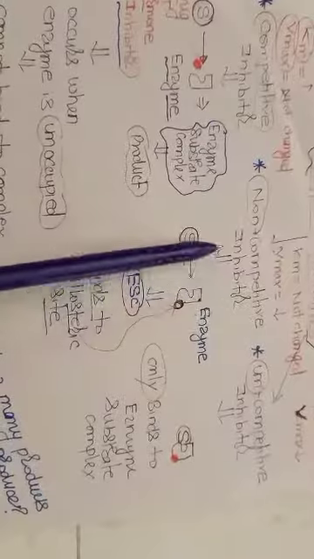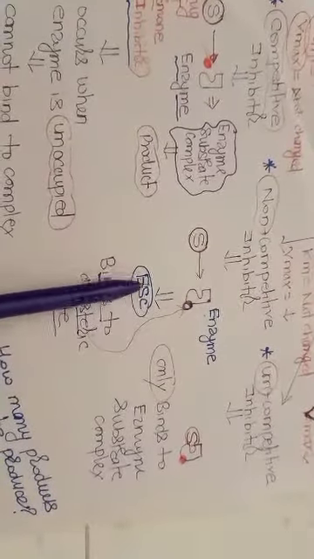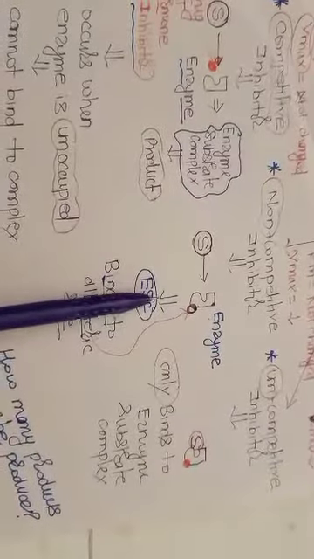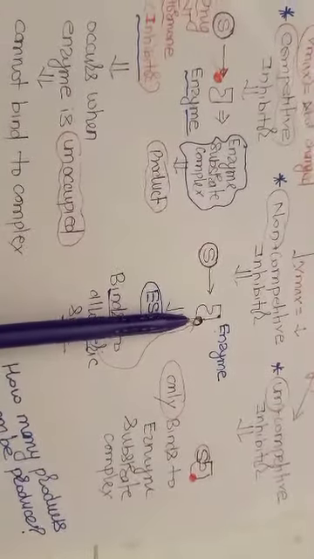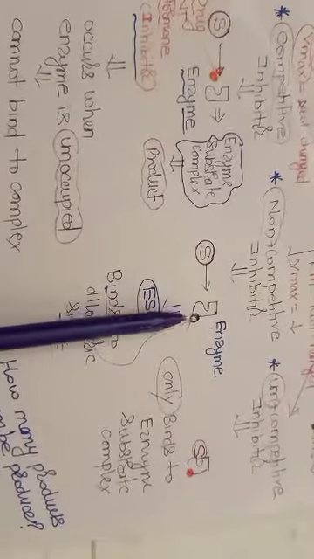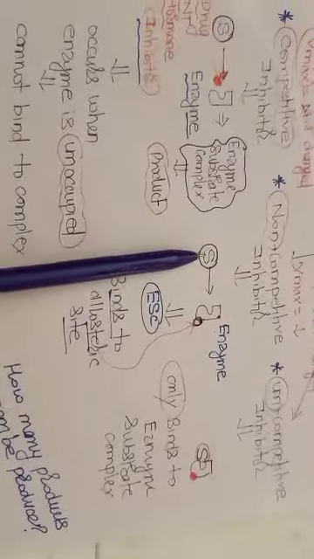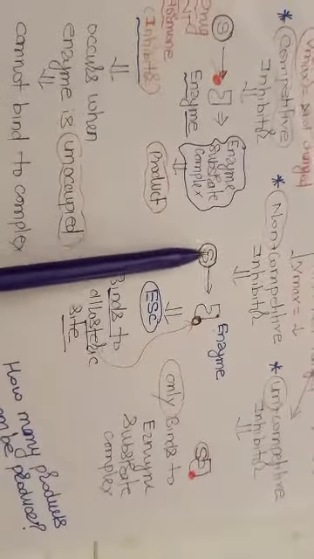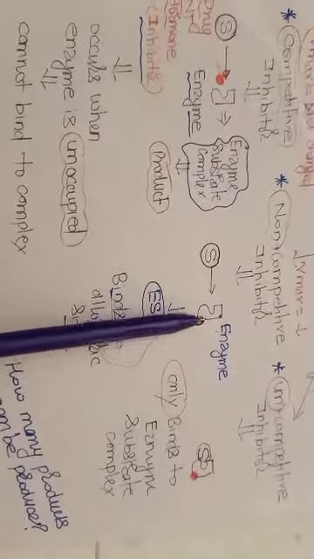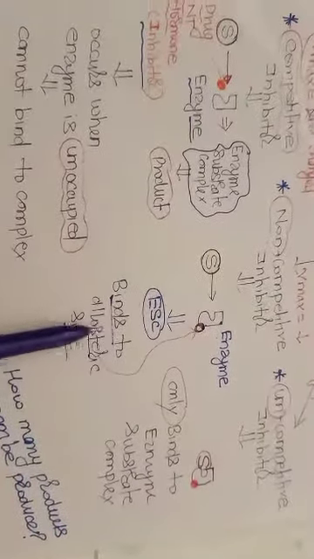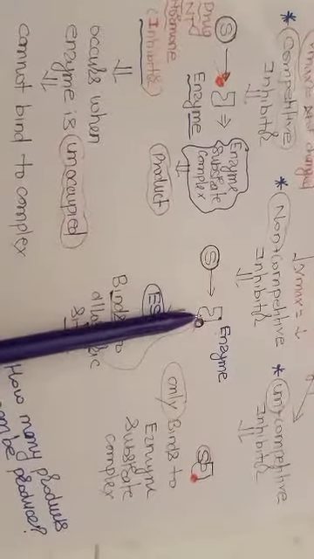Now non-competitive inhibition. This is the substrate, this is the enzyme. So there is a formation of enzyme substrate complex. Now the drug. This drug will bind to the allosteric site because they are not structurally similar. Drug and substrate are not structurally similar, so they will not compete with each other, and this drug will bind to some different site on the enzyme. It is the allosteric site, so they will not compete with each other.